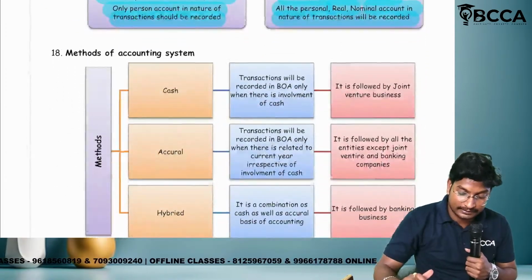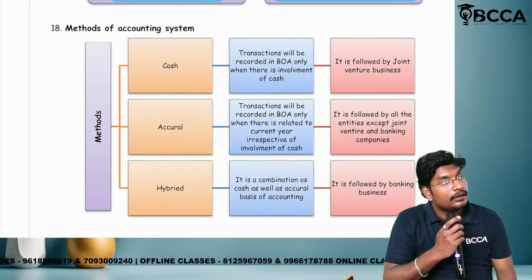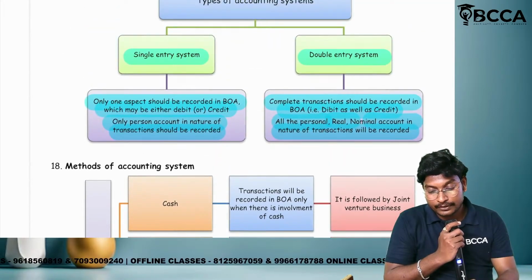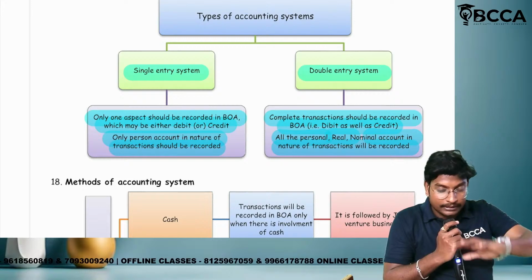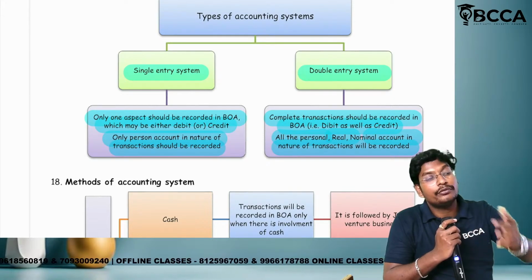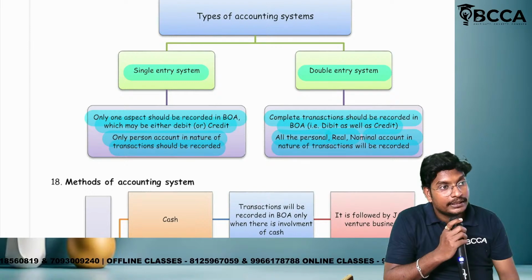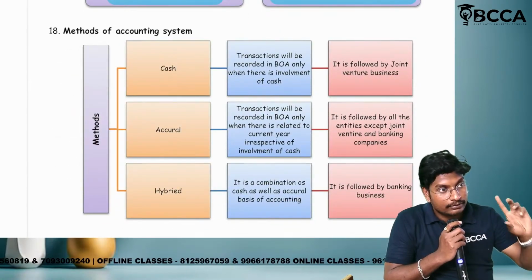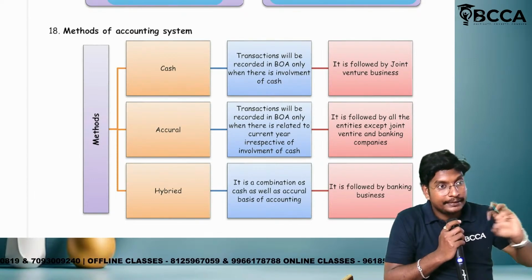Next, methods. What is the meaning of methods? For example, we have to follow single entry or double entry. In the double entry also, how we have to maintain the books of accounts. In that, we have three methods. What is the first method? Cash basis, accrual basis, hybrid basis.